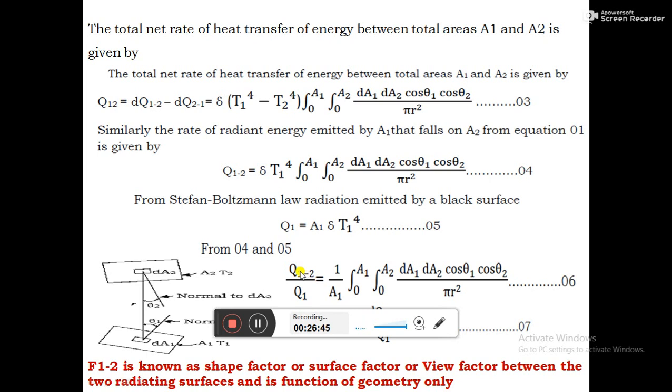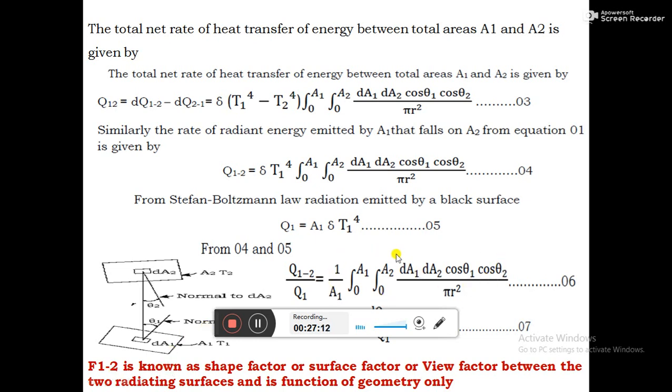From 4 and 5 we can write Q suffix 1;2 divided by Q suffix 1 equals 1 by A1 integral of dA1 dA2 cos theta 1 cos theta 2 by pi r square. Q12 by Q1, this ratio, is defined as the shape factor F12.